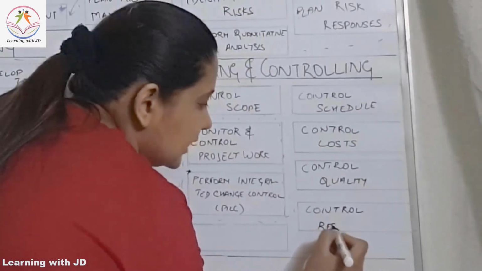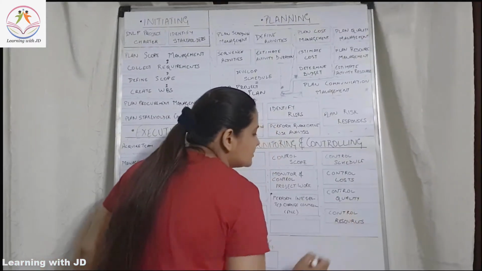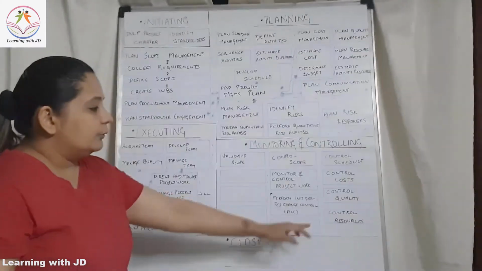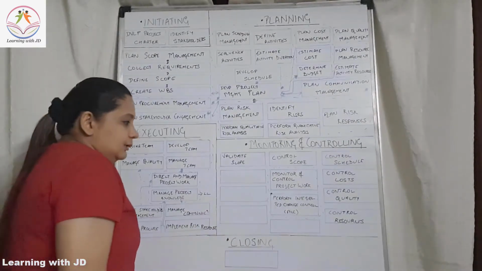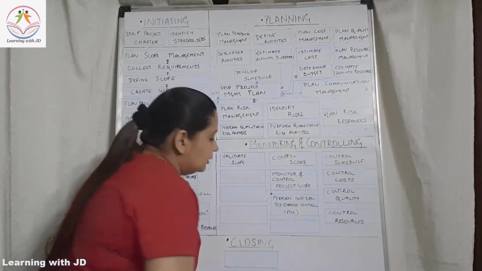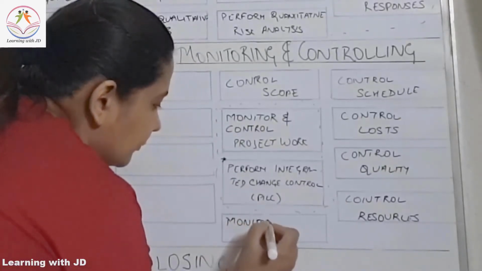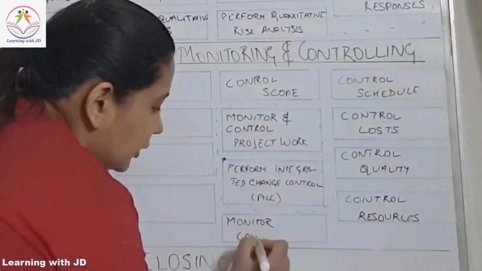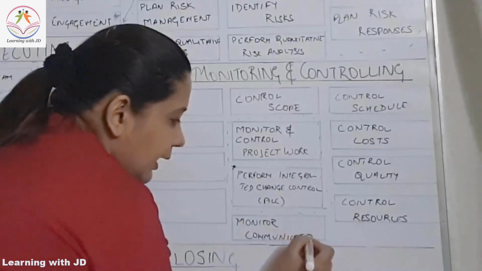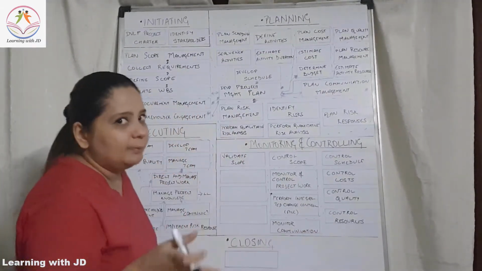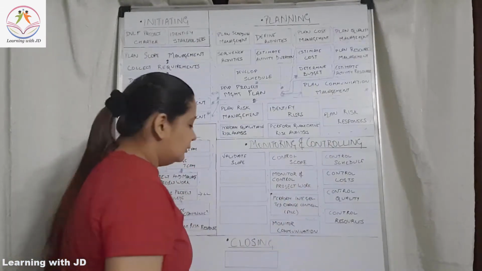All the resources that you have with you, which includes your physical resources as well as human resources, you are going to control all of them. Then you are going to also monitor your communication. Whether the communication, whichever person was supposed to receive the communication, has it been sent to the same person or to somebody else? All that is a part of monitoring and controlling.